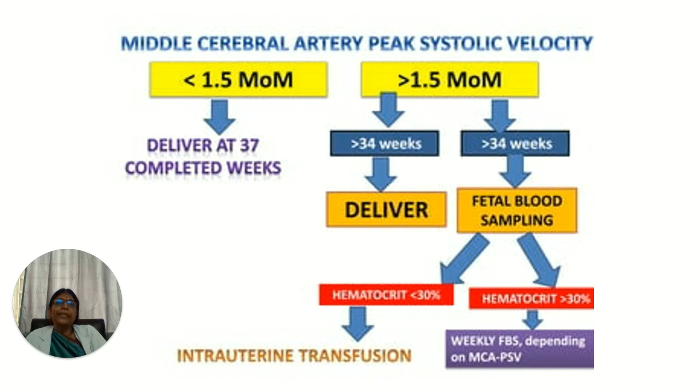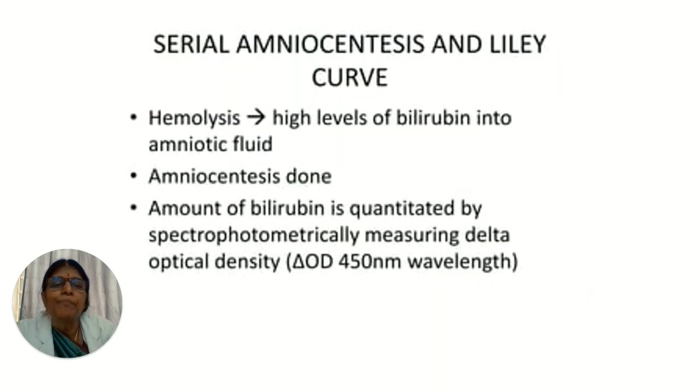If it is more than 34 weeks we deliver. If it is less than 34 weeks, you do a fetal blood sampling. If the fetal hematocrit is less than 30%, intrauterine transfusion is given. If the fetal hematocrit is more than 30%, then we do a weekly fetal blood sampling depending on the MCA peak systolic velocity.